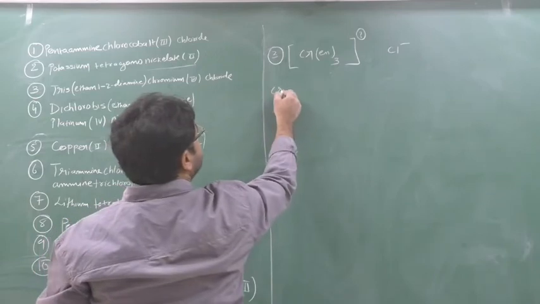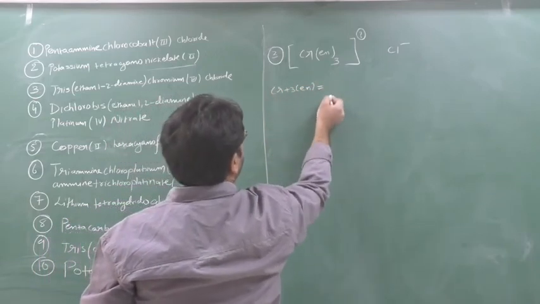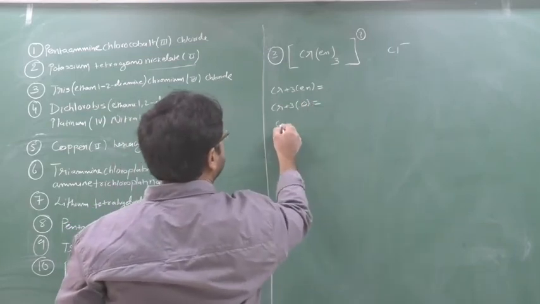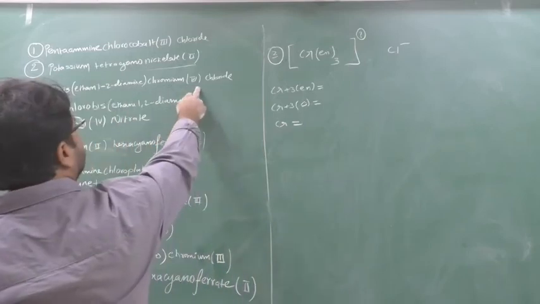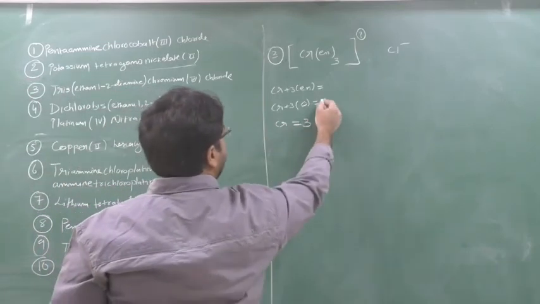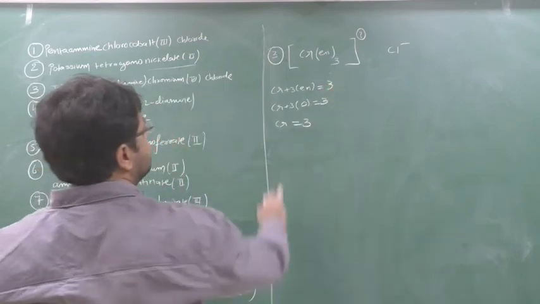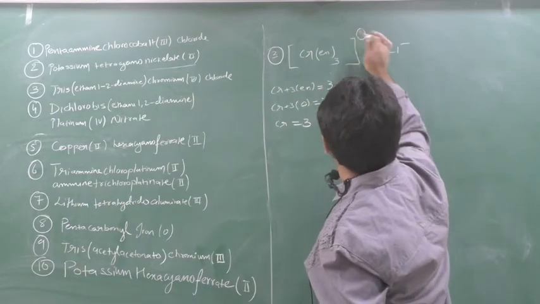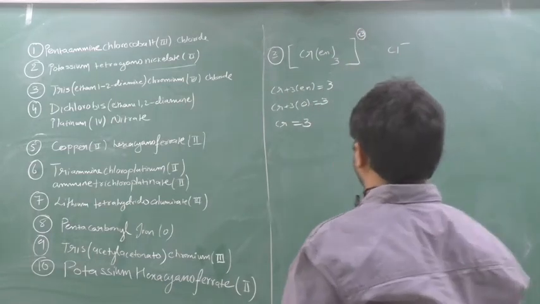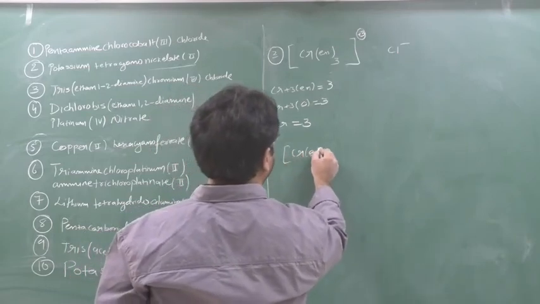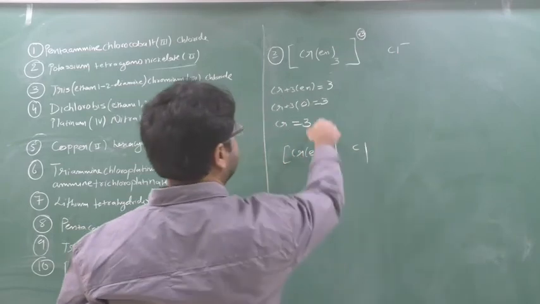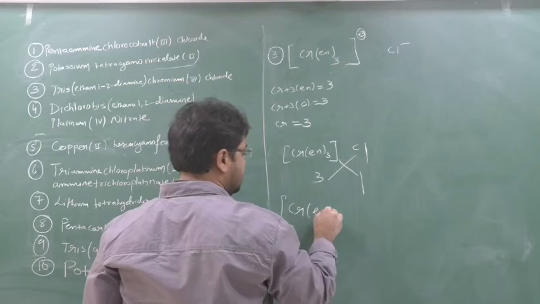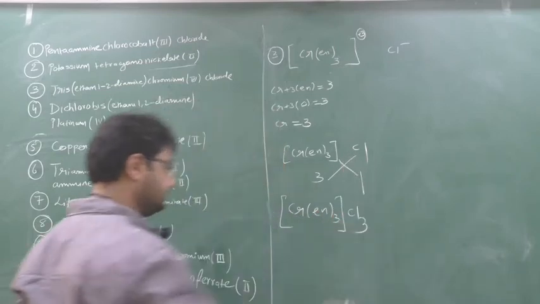So see here, Cr plus 3 into N, and what charge I should put? Cr plus 3, ethylene diamine is a neutral ligand, so 0. Cr equal to how much I need? So Cr equal to I need 3. So I'll put here 3. Yes or no? Cr equal to how much? Plus 3. So here what answer will come? Plus 3 will come. So what can be the answer here? This is Cr, en thrice, this is plus 3 and Cl. So this is 3, this is 1. So crisscross. So you get the answer as Cr, en thrice, Cl3.